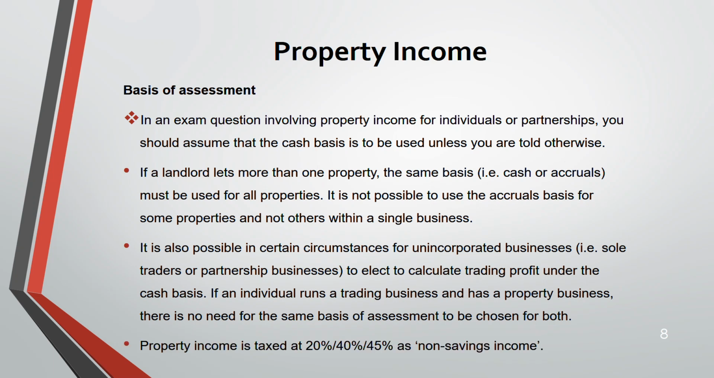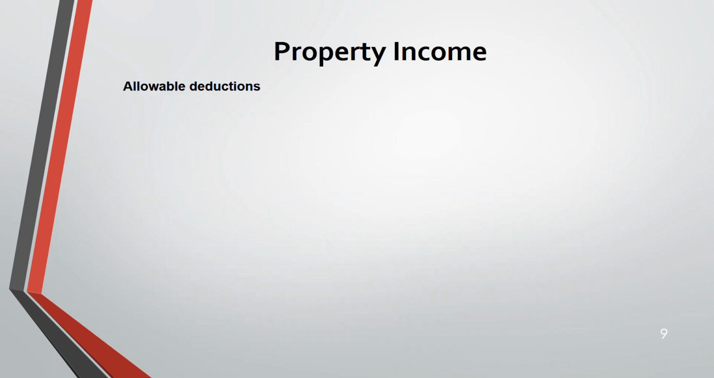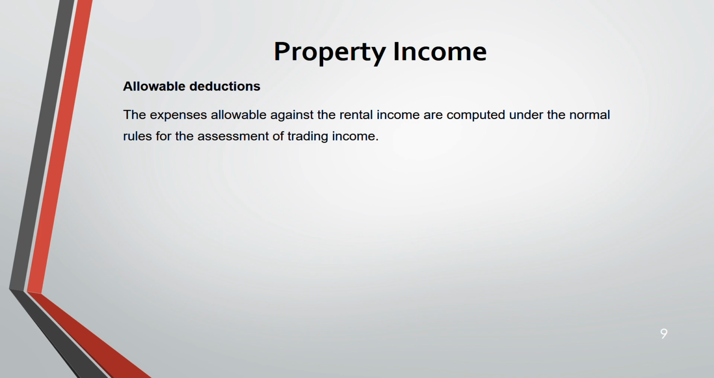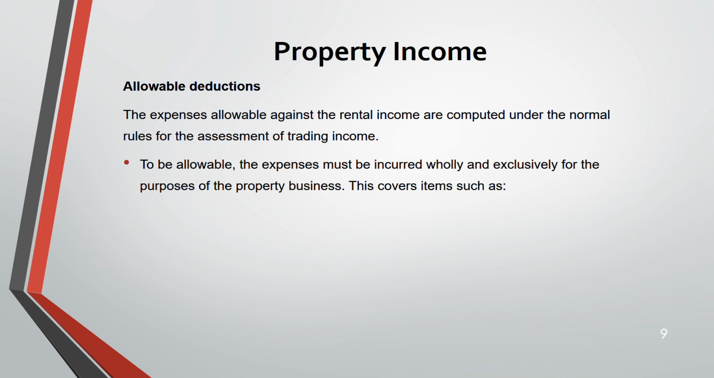Now, property income, as I told you, comes under non-savings. It will be taxed at 20, 40 and 45% based on your taxable income. Now, these are the list of allowable deductions for property income. Most of them are used for trading income also. These are the expenses allowable even for trading income. If you have watched my lecture 3, it's there.